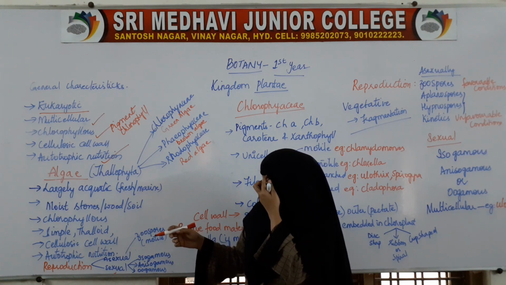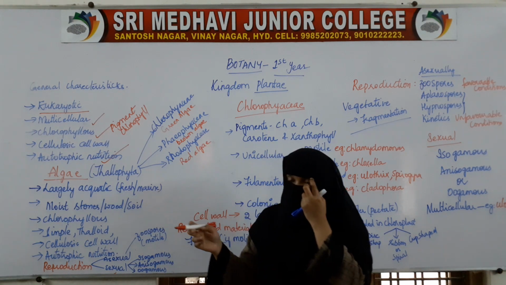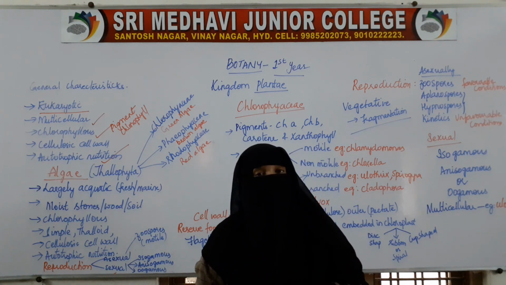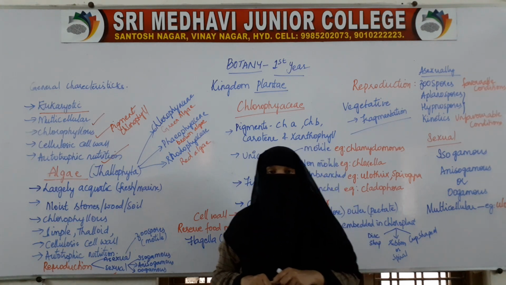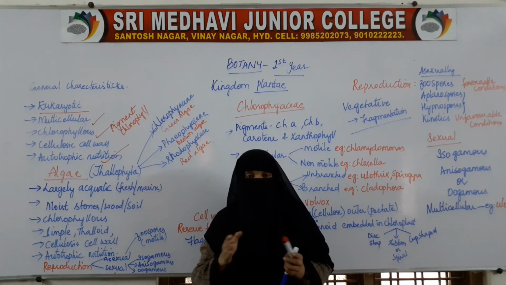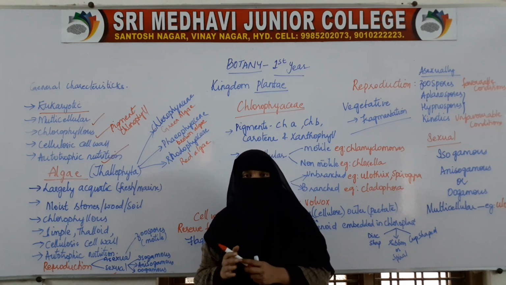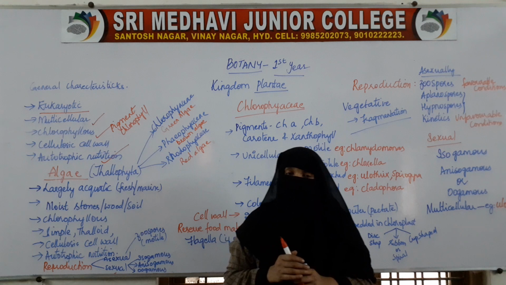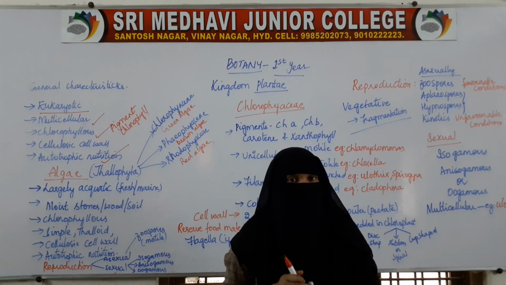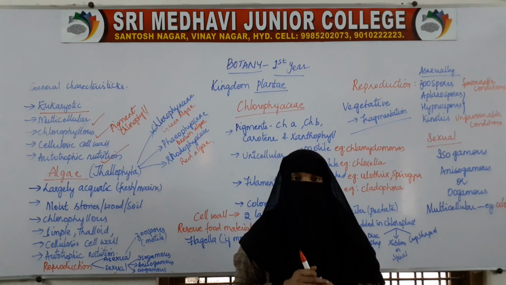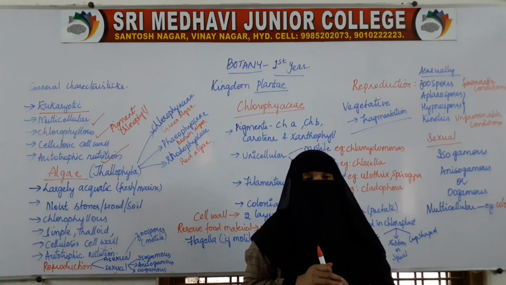Now coming to the general classification. Kingdom Plantae is divided into two groups, that is cryptogams and phanerogams. Cryptogams are non-seed producing, non-flower producing, and phanerogams are seed producing and flower producing.